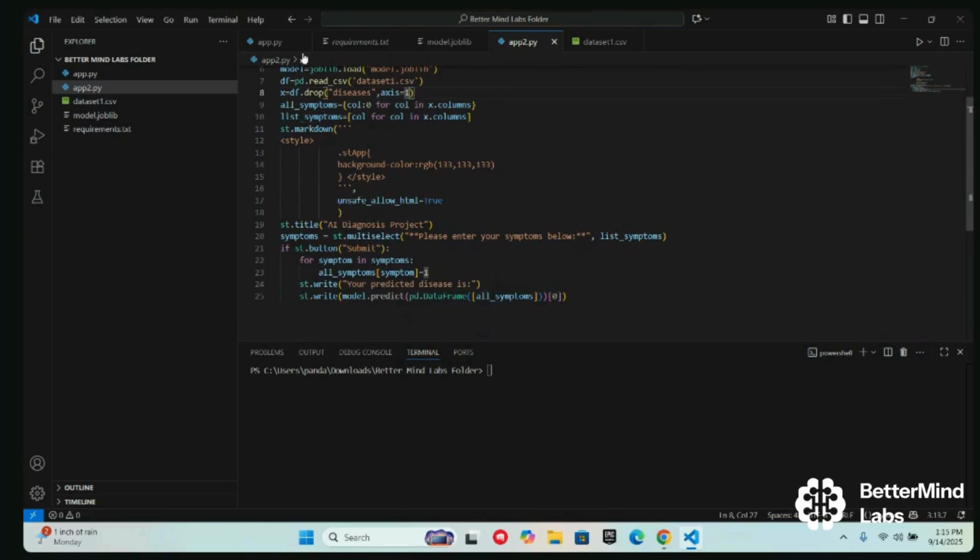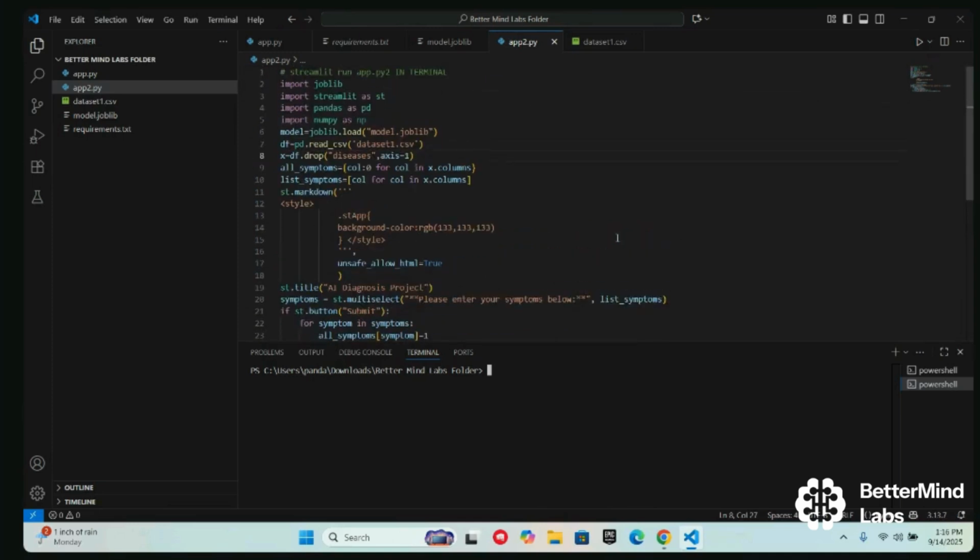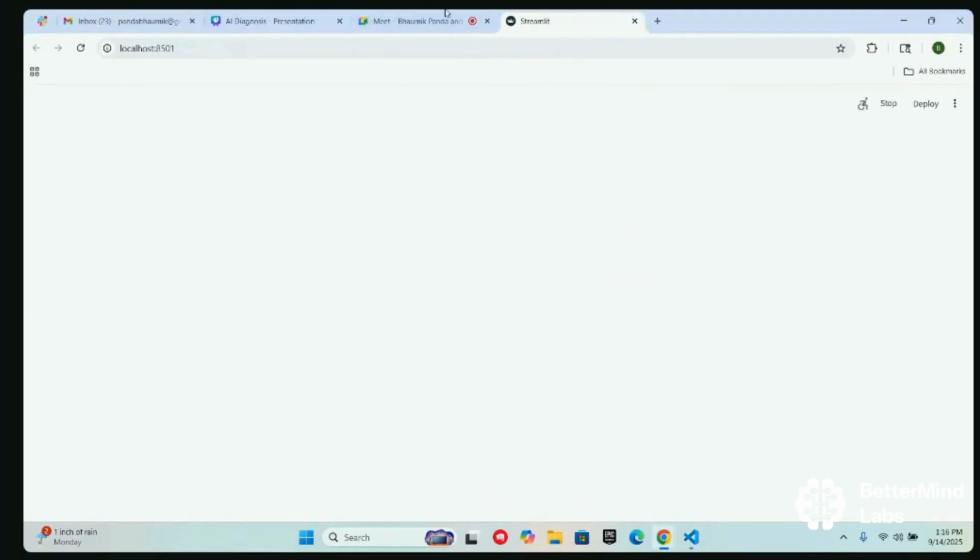running our entire code in the terminal, because running it the usual way would not be as efficient and convenient. It's much easier to do it through the terminal, so it would automatically go to Streamlit, and we would have to do streamlit run app 2.py, and if we just hit enter, it would take us to the Streamlit software.